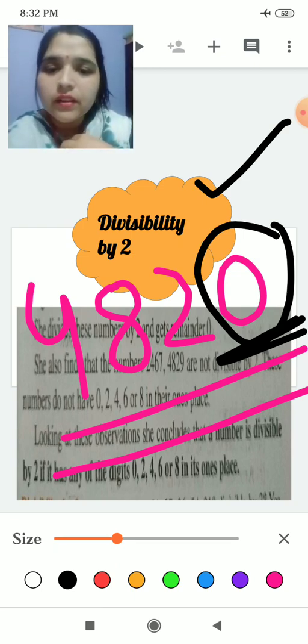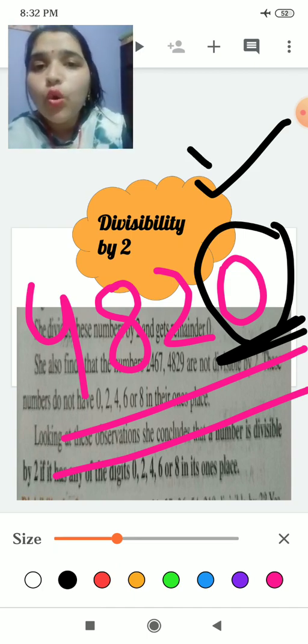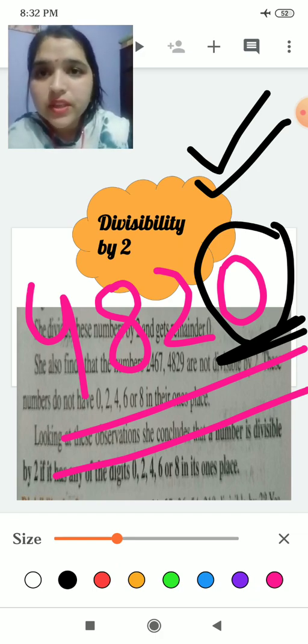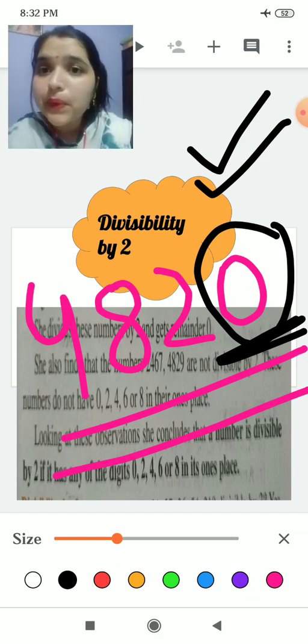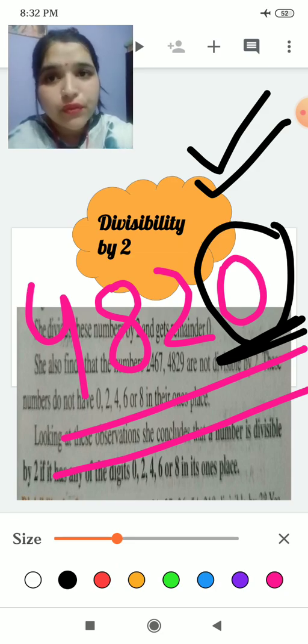Rule for 5: divisibility by 5 also holds, because the rule says that if the ones place contains 0 or 5, the number is divisible by 5. It has 0 in its ones place, so it holds for the divisibility of 5.